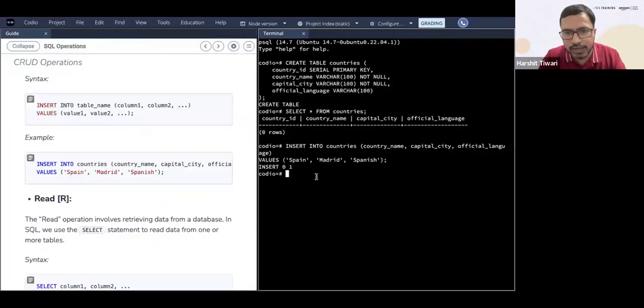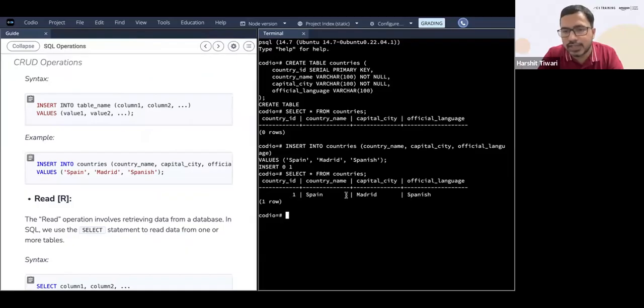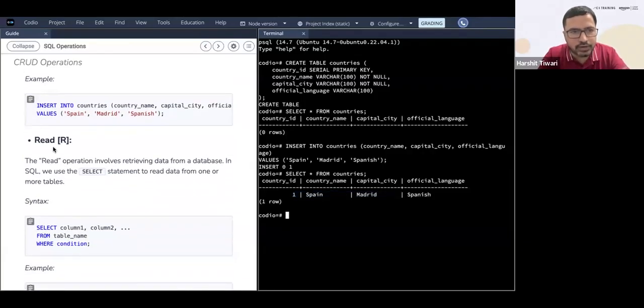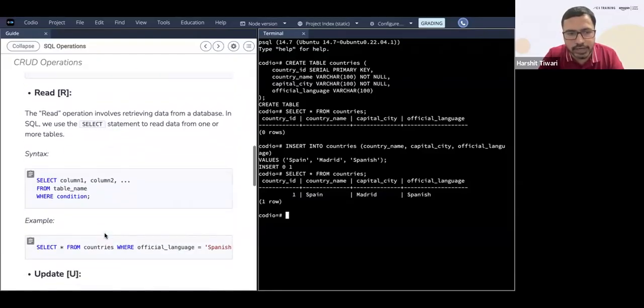So we have inserted the data. Now, how do we check whether it has been inserted correctly or not? We can do a simple select star from countries, and you can see the data is now coming here. The name of the country is Spain, capital city is Madrid, official language is Spanish. So it is there. That is actually read. The next one in your CRUD operations is read. Create, you've done: you've created a table and inserted the data. Read, you've done: you've read the data.